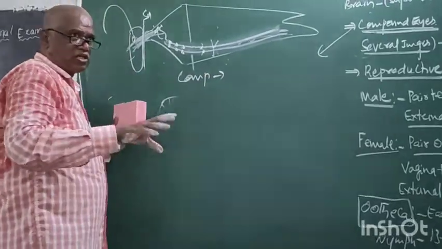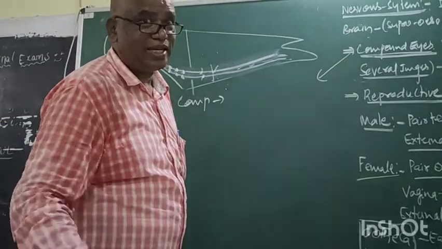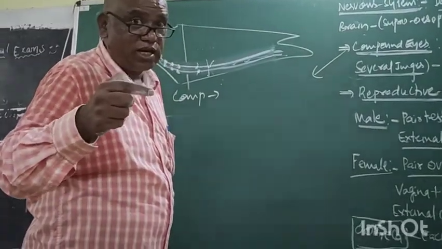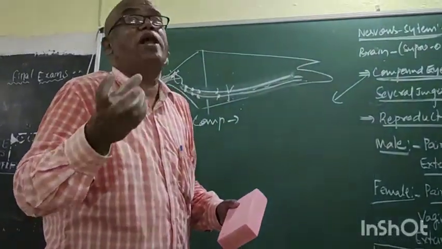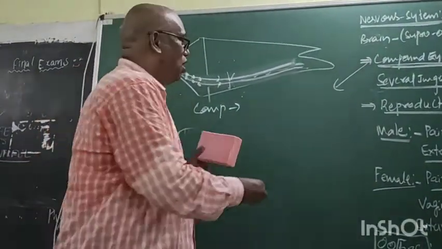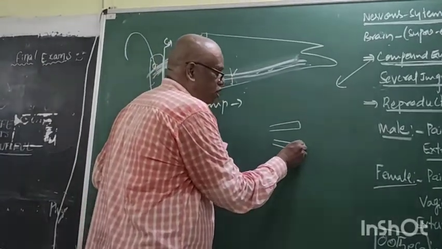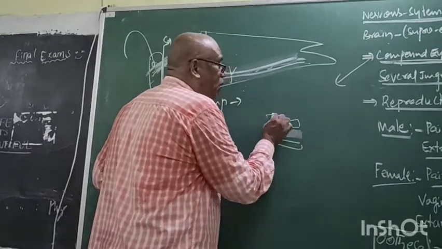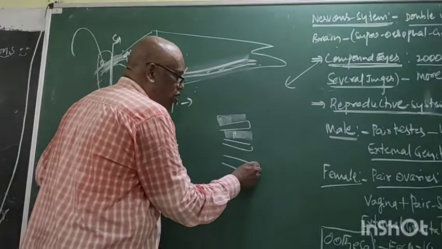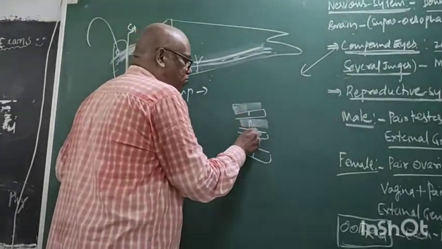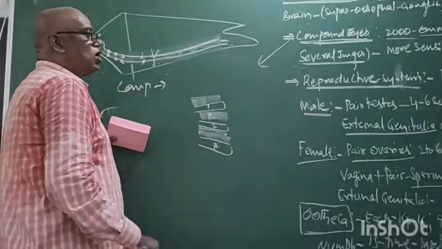See, for your understanding, I am comparing the compound eye to a custard apple. The custard apple contains black seeds. Each black seed is covered by edible white pulp. Similarly, it is a black seed, nothing but material. It is another black seed, another material. The membrane pulp is the pigment. First material, second material, third material. Now what is this? Pigment.